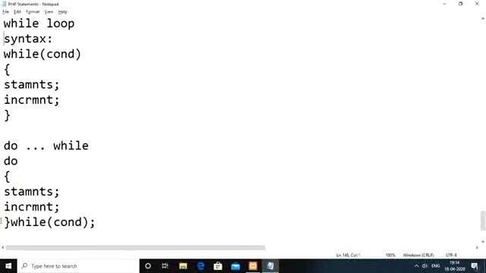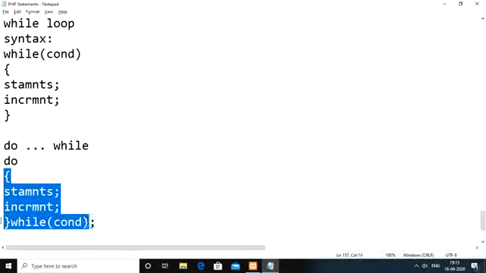That is the reason why we call the while loop an entry control loop and the do while loop an exit control loop. Here we check the condition at the entry itself, and there we check the condition at the exit. In case of the do while loop, even if the condition is false for the first time, the body of the loop will be executed at least one time. That is the major difference between while and do while.